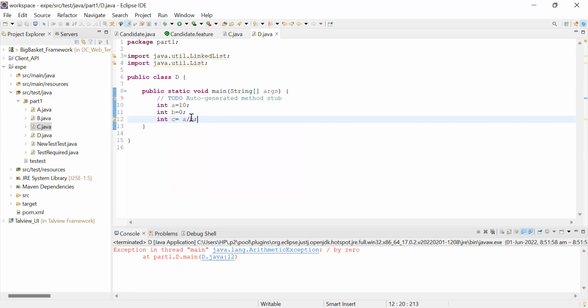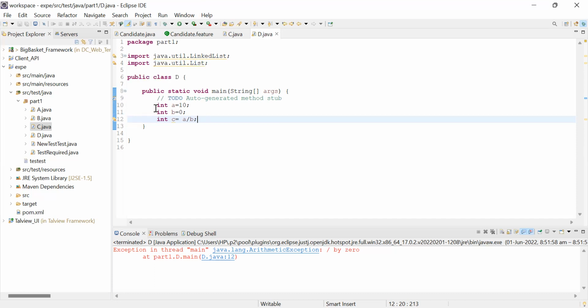I can do that, right? That is not an error on the Java side. But while doing the operation, it realizes that it is not possible to divide a number by 0. That is when it shows the arithmetic exception at runtime. Okay. So now coming to the point of why we need to handle an exception. Why on earth do we need to handle any kind of exception?